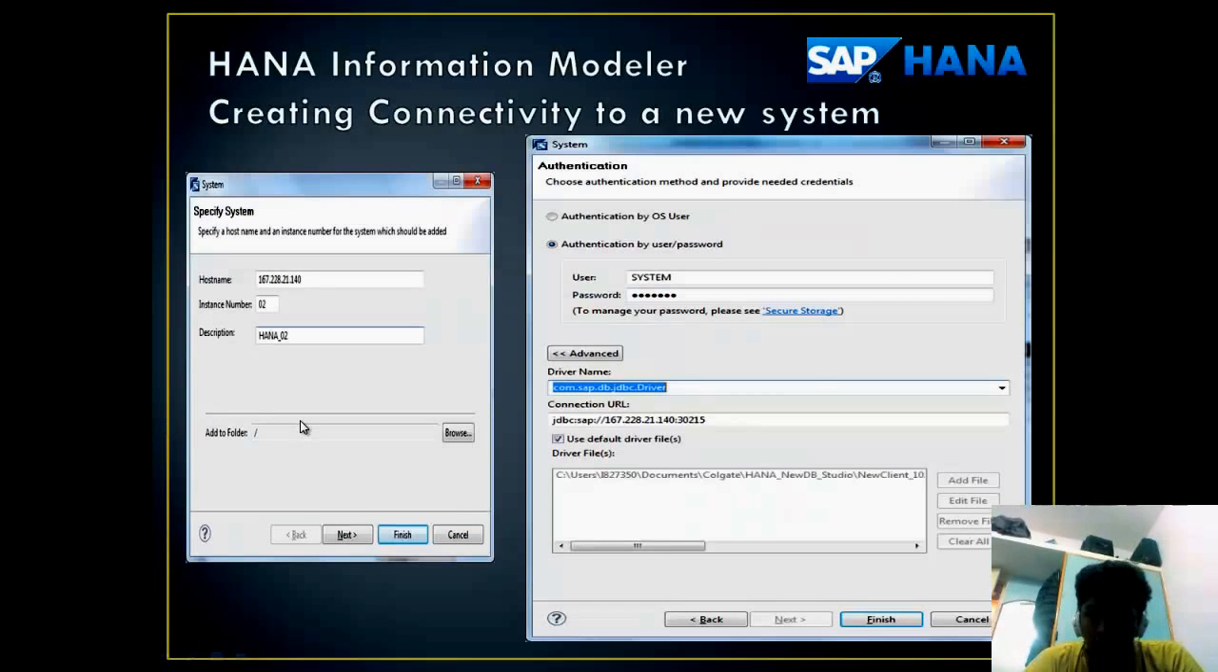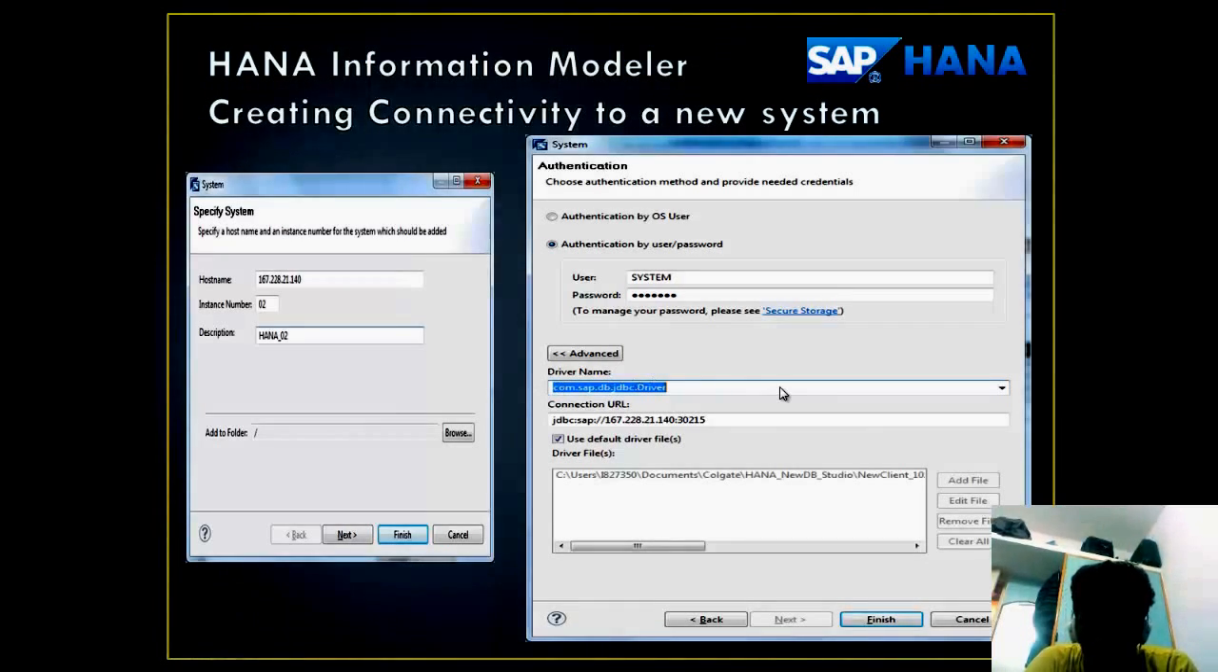This slide shows the procedure for adding a new system and specifying the system details. The host name in the form of an IP address can be given in place of the host name. The instance number can then be specified and a textual description of the system can be given. This system can also be added to a particular folder or can be made the root folder. After clicking on finish, the authentication needs to be given. The username and password will be authenticated and then the system will be created in the HANA model.